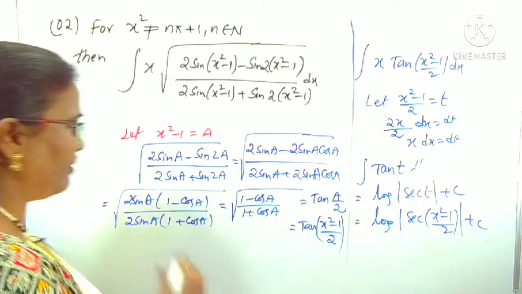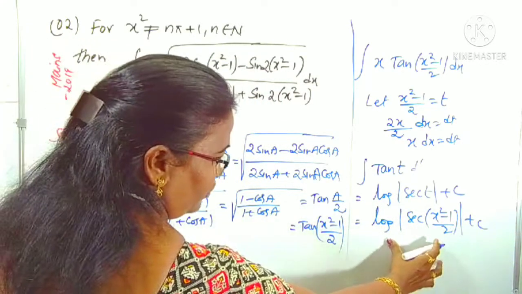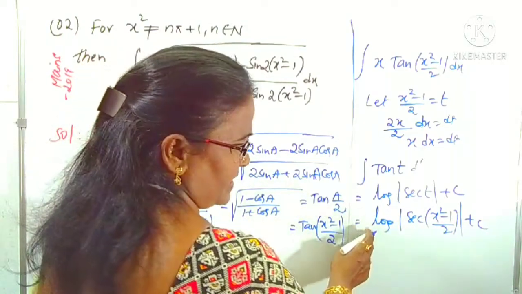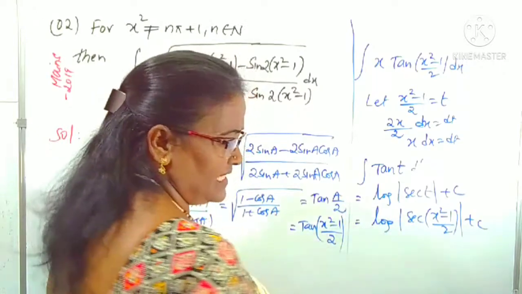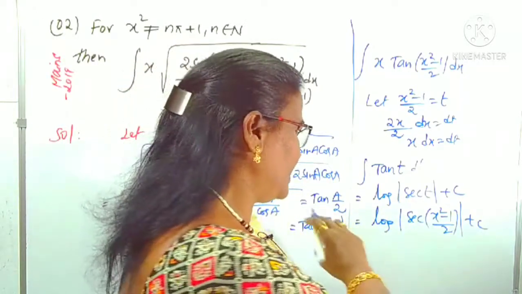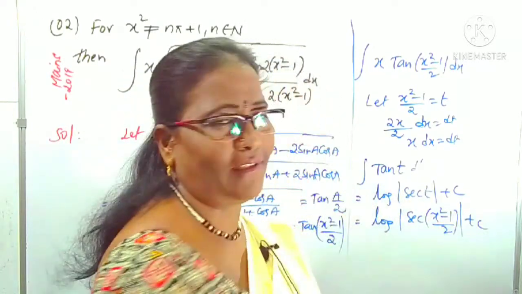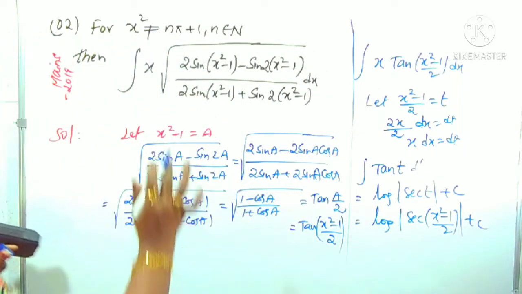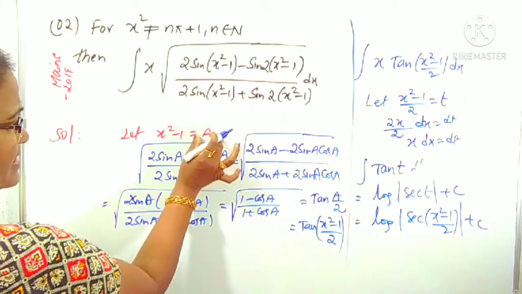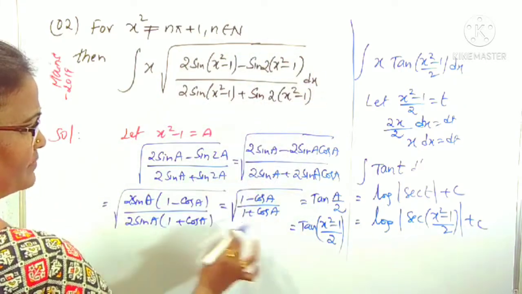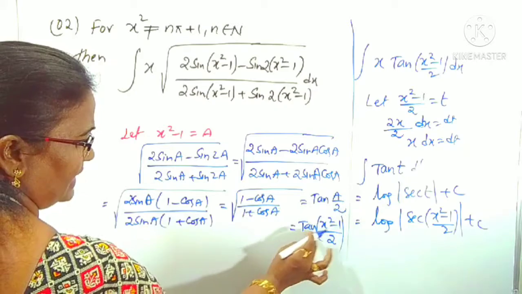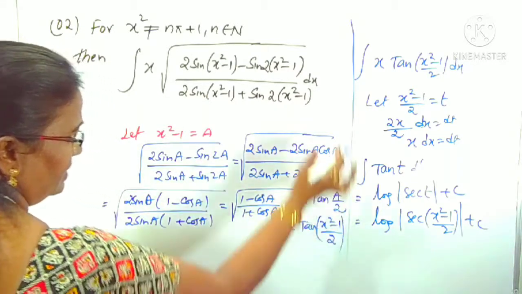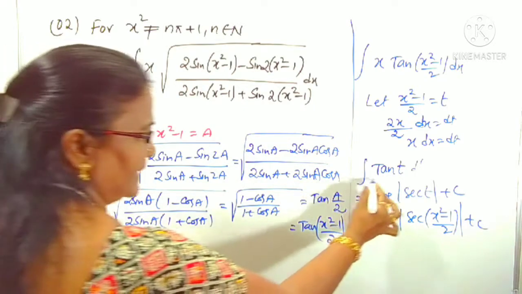Here also I didn't give the options. Among the 4 options, all options are nearly like this only. For one option 1 by 2 is there, in another option 2 is there. Like that, slight differences are there. That's why I didn't write the options. This is the correct answer, right? Is it clear now? Simply what I did here: I assumed that x square minus 1 is some a. This function is simplified as tan a by 2, and in place of a again I replaced x square minus 1 by 2. Then the function became a non-integral function.